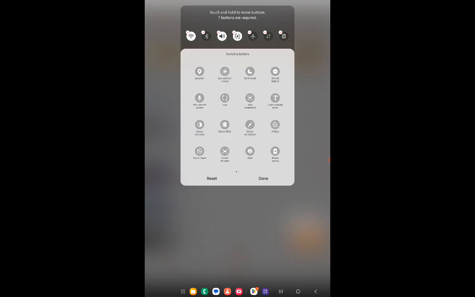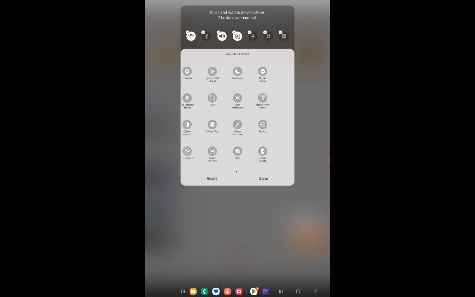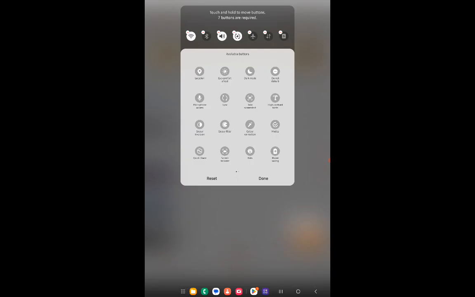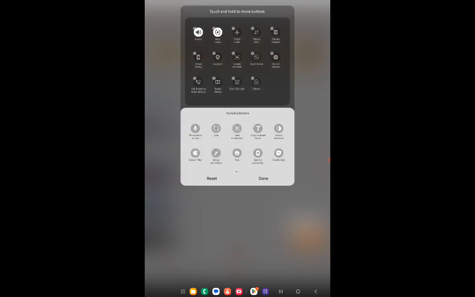Where is it? Screen recorder. Here. Oh no, this is not it. Xrecorder. Edit. Now, go here, xrecorder. And if you want to take a screenshot, add screenshot as well.